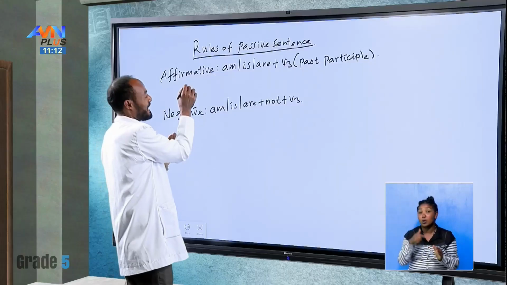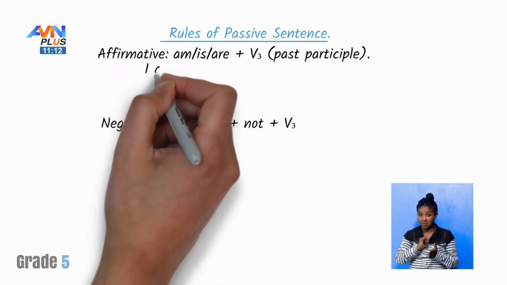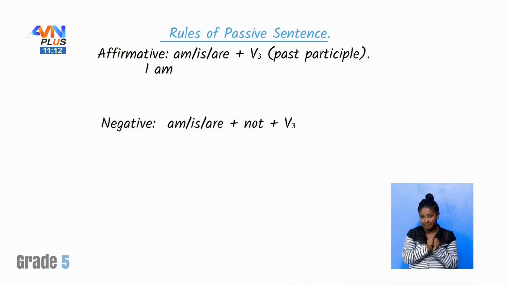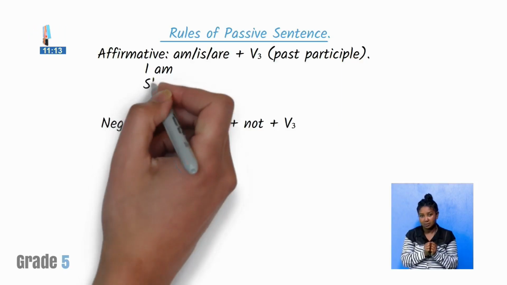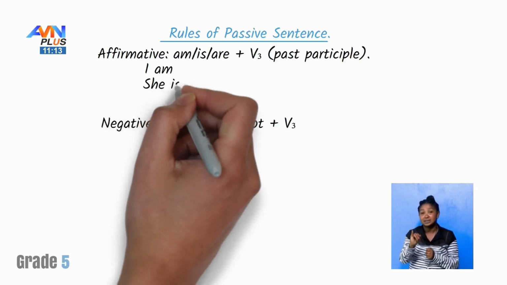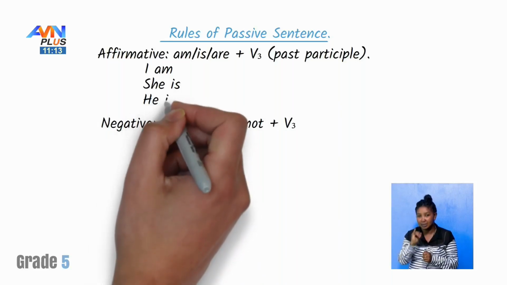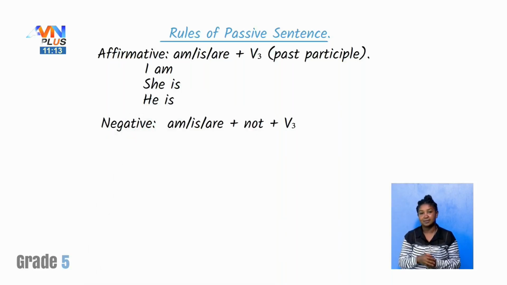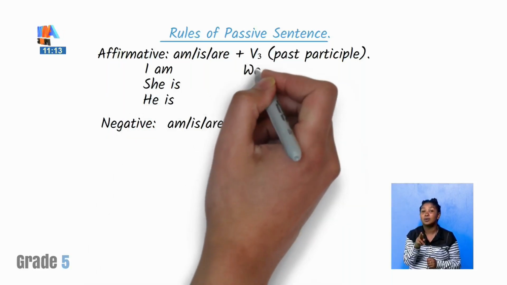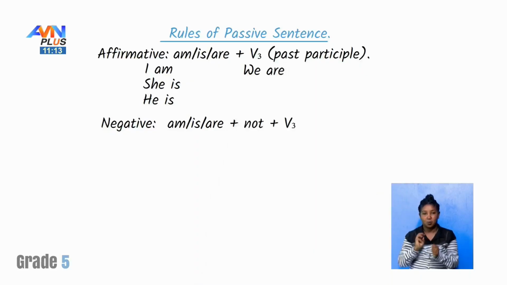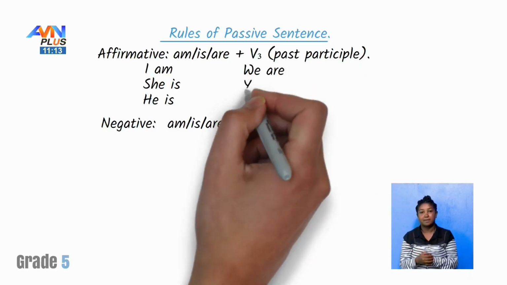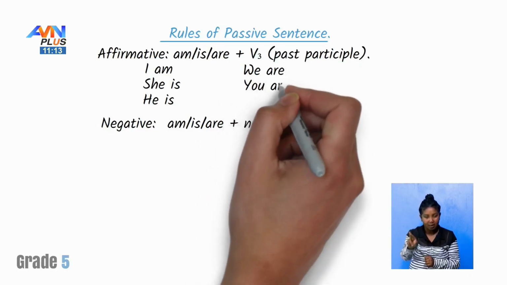When we say I, we mean that here I am. What about is? She is. He is. What about are? We are. You are.